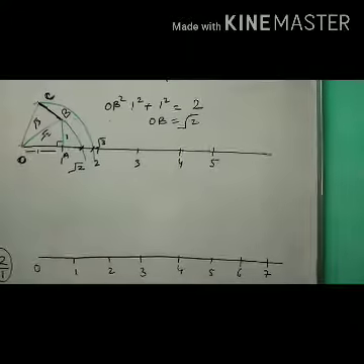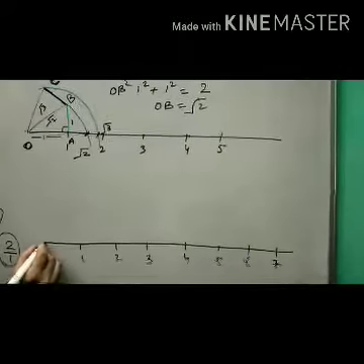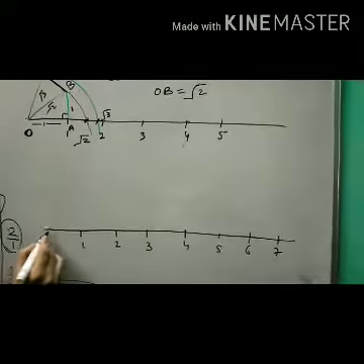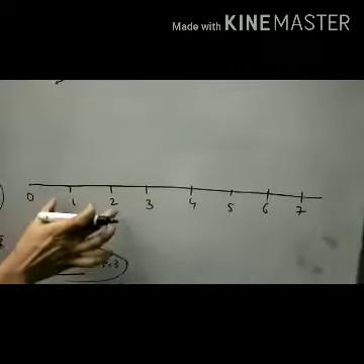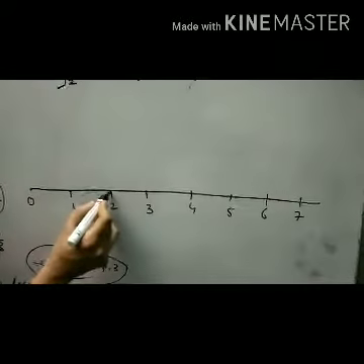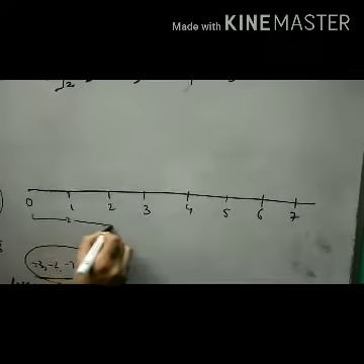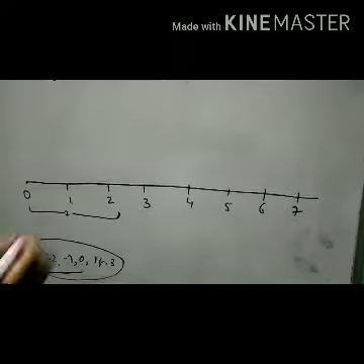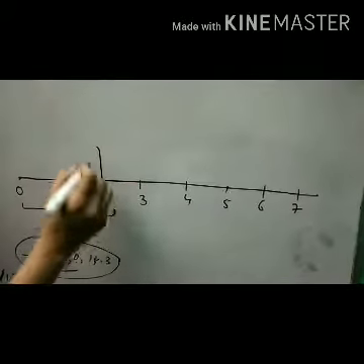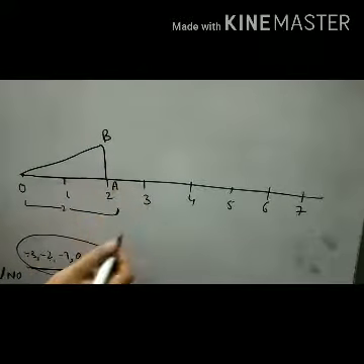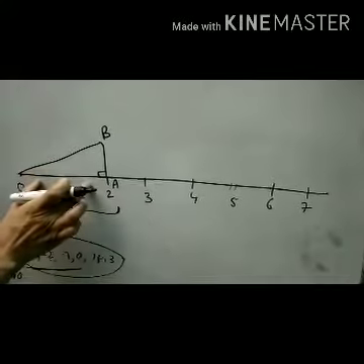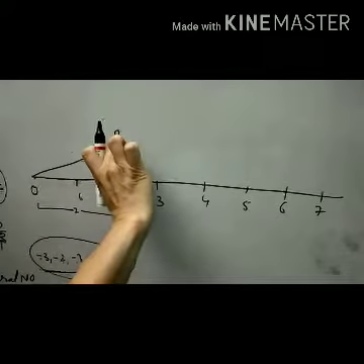We can represent all these numbers by shortcut methods also. Here we take one unit distance and another unit distance. Now we will take 2 points, 0 to 1 and 1 to 2. So distance 2 we are taking here. Now we will draw a perpendicular of unit distance and join. This is B, this is A, this is the perpendicular. So this distance is 2 units and this distance is 1 unit.